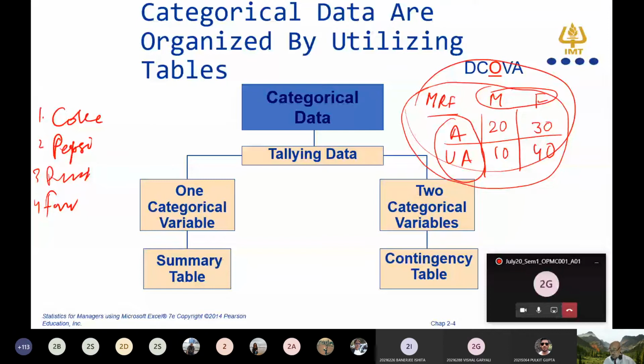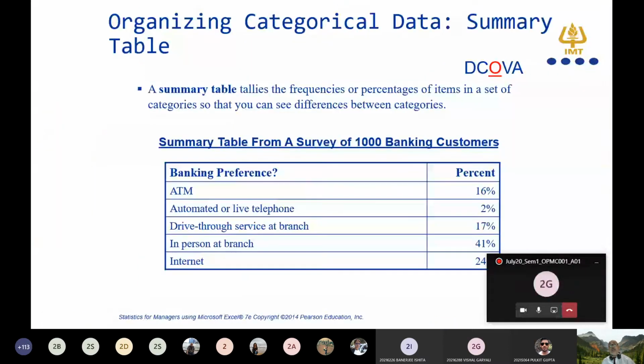So this is the way we can prepare the summary table. Suppose a banking preference is there. If you ask your organization how many employees are preferring ATM, how many employees are preferring automatic teller machine, and internet, the percentage you have written in this form of table, this representation is called a summary table.